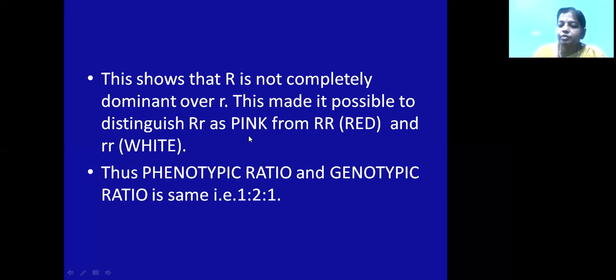That means the tall plant transfers its gametes, and they fuse with the gametes of the dwarf plant, producing the ratio 3:1 in the F2 generation. That means tall and dwarf are expressed here in the ratio of 3:1. So this shows that gametes are carrying only one allele. We'll see it in the cross. So now it is time to answer.